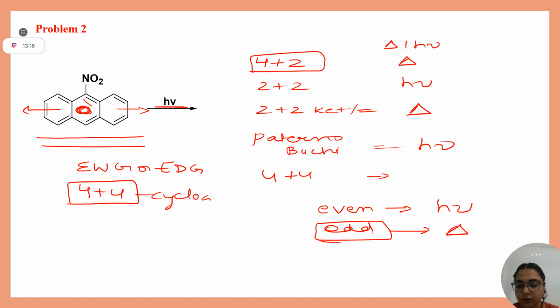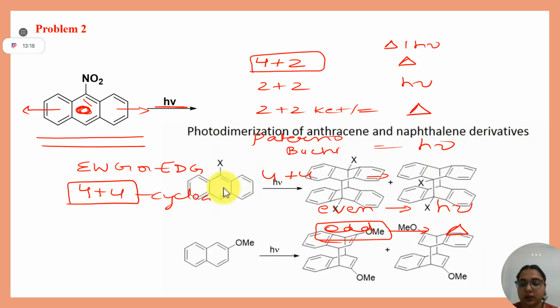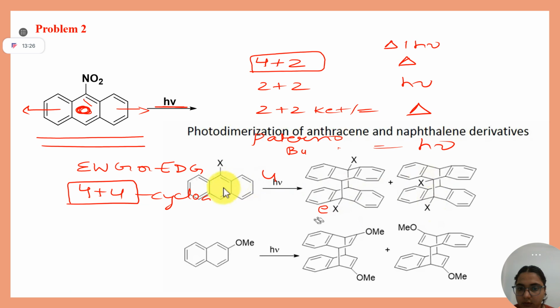So, 4 plus 4. Let me show you the correct picture. This I have taken from Sir's lecture slides. See, here X is your electron withdrawing group, or it can be an electron donating group also.